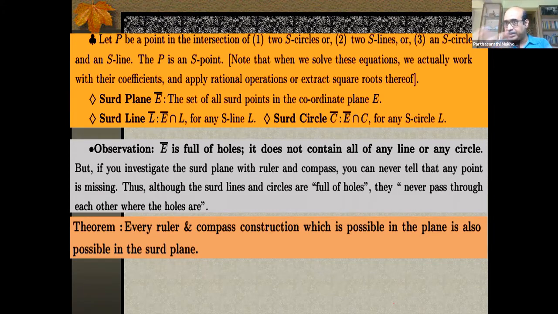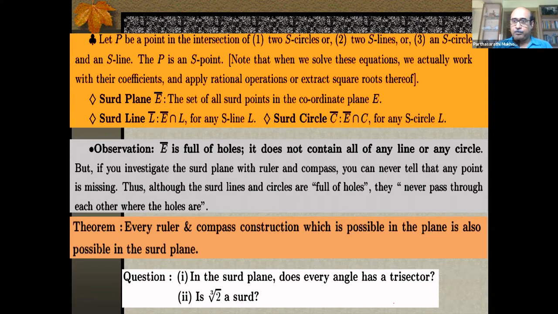If you appreciate that, then take the logical equivalent from the other side. So if something is not possible in the third plane, then that is not possible in the ordinary plane as well. By ruler and compass, if I can justify that the angle trisection is not possible in the third plane by ruler and compass, then I have proved automatically that it is not possible in the ordinary plane as well. You see the argument? Logical equivalence. Ruler and compass construction, if it is possible in the plane, it is possible in the third plane. So if it is not possible in the third plane, it is not possible in the ordinary plane. So that's what I am proposing to do now in the coming few slides.